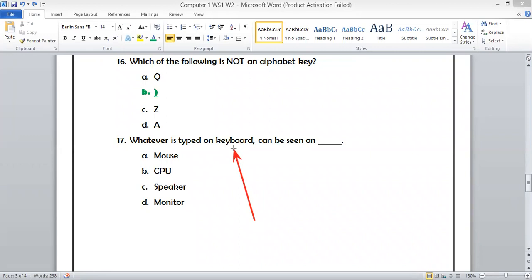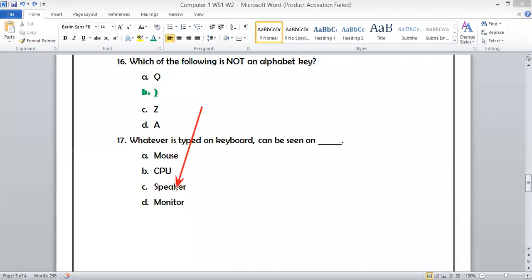But when we type, where can we see those typed words? We can see those words on the mouse, on the CPU, on the speaker, or on the monitor.